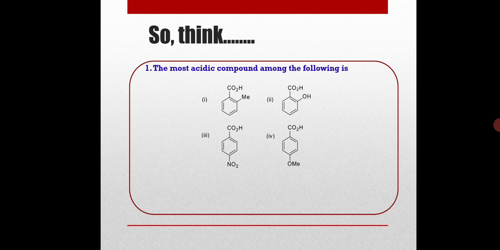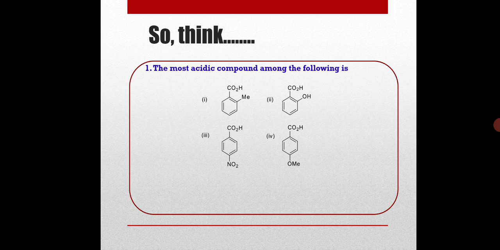Now why? We have just talked about steric inhibition of resonance, which is seen in ortho-substituted benzoic acid. So remember, steric inhibition of resonance increases the acidity. So compound 1 and compound 2 will be more acidic compared to compound 3 and 4 because of steric inhibition of resonance.